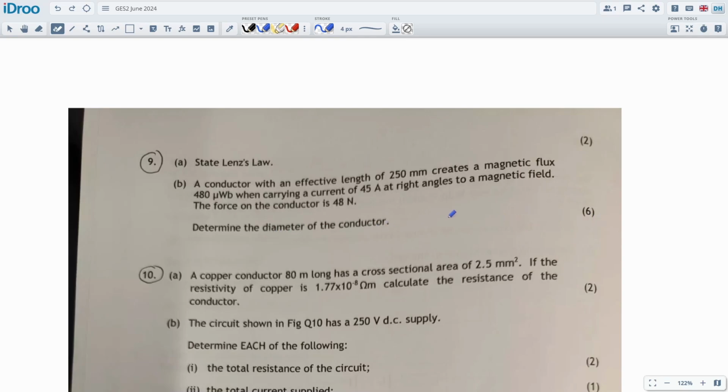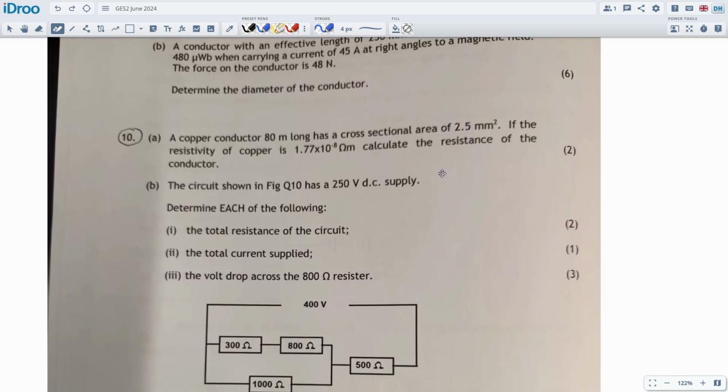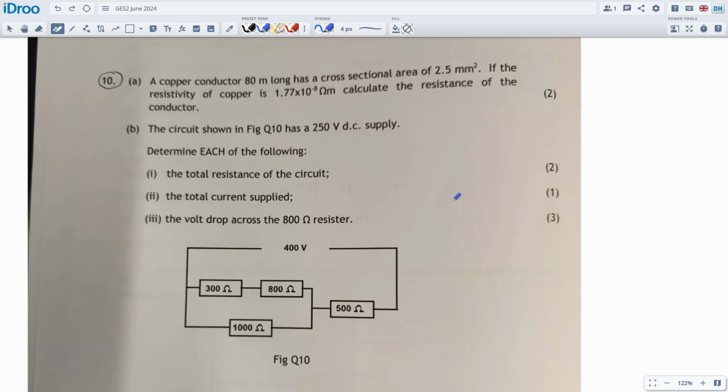But it depends on how strong your algebra is. I know algebra tends to be a bit of a sticker, right? A bit of a problem. And then we got stuff like this question. Now this question is a bit of a doozy.